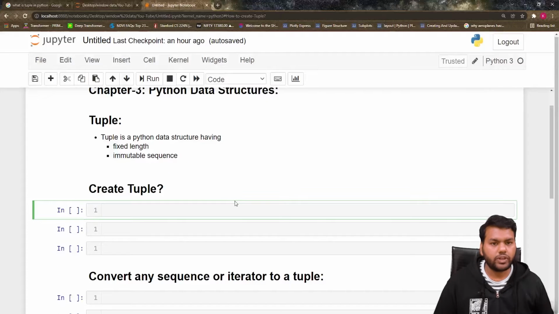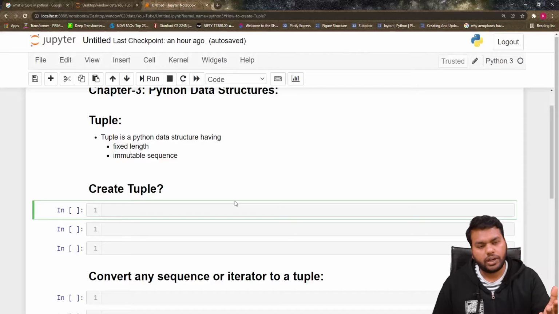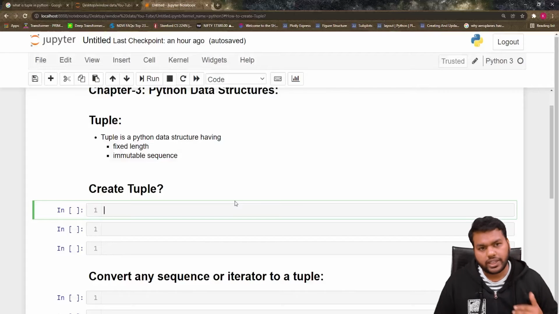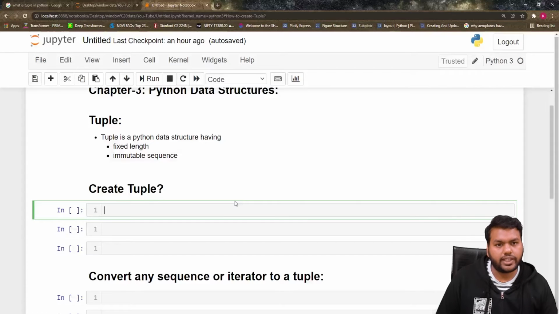So let's first see how we can create a tuple. Creating a tuple is very simple. You define the numbers and just put a comma between them, and you can create the tuple. But I advise you to always use parentheses, because creating a tuple is easy, but when it comes to nested tuples, it starts confusing us. So I advise putting parentheses whenever you create a tuple.